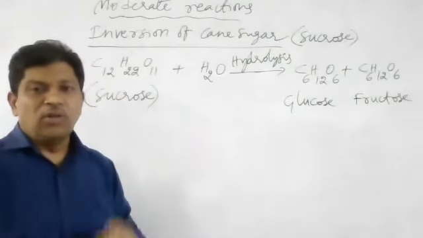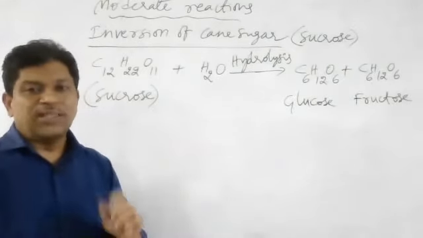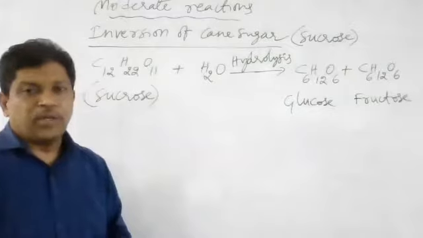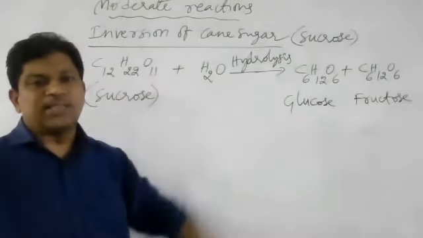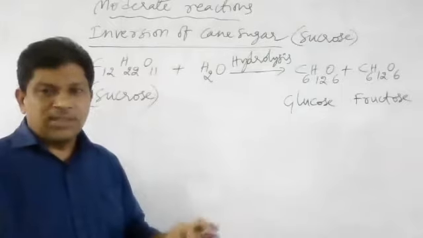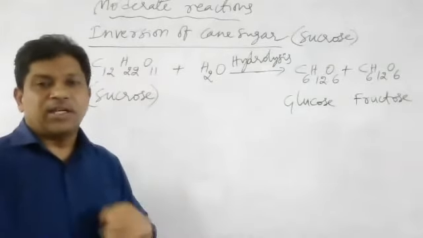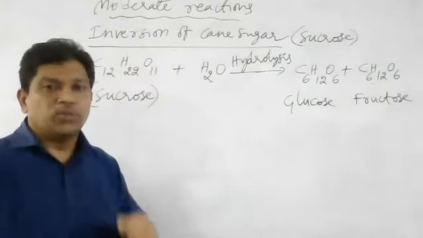So in which molecule is aldehyde present, and in which is ketone present? In glucose, aldehyde is present. In fructose, the ketone group is present.